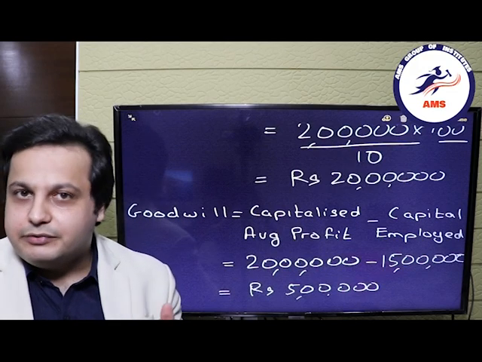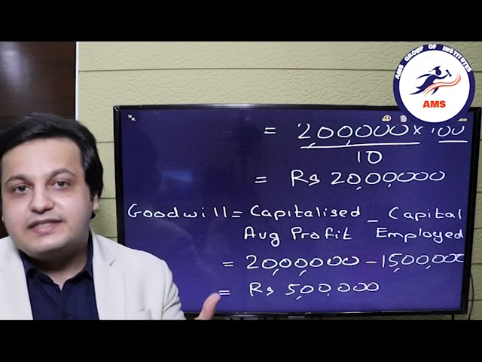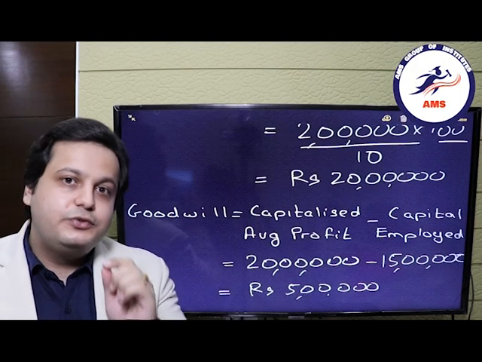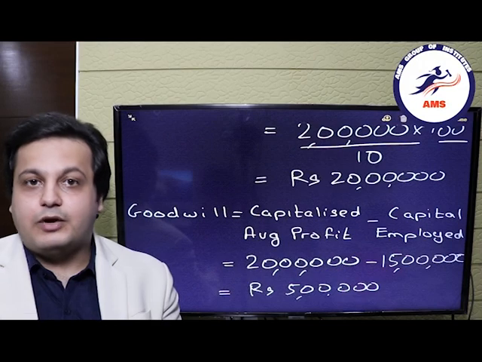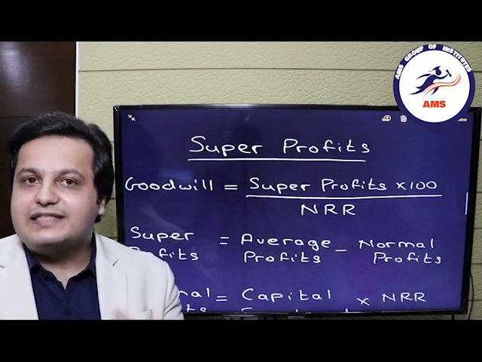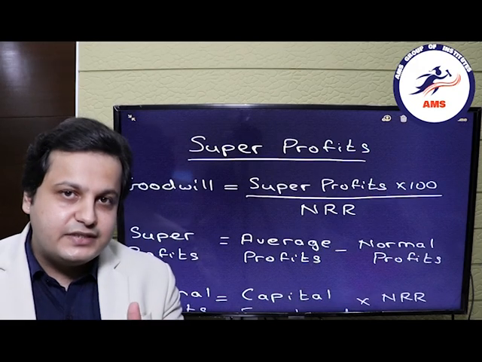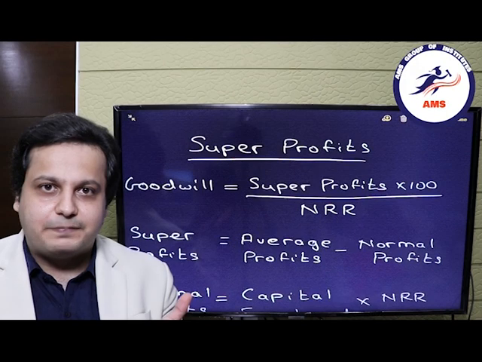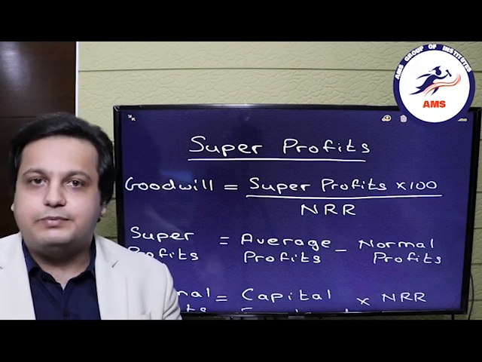Now we are not done with the video yet. We have to move to the second one, that is capitalization using super profits method. Now what was the formulas? Let's go to the formulas. Goodwill can simply be calculated as super profits into 100 upon NRR. It is just a one step question, but you have to calculate the super profits.